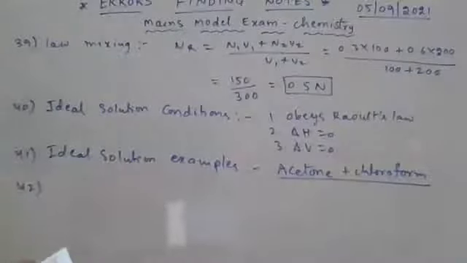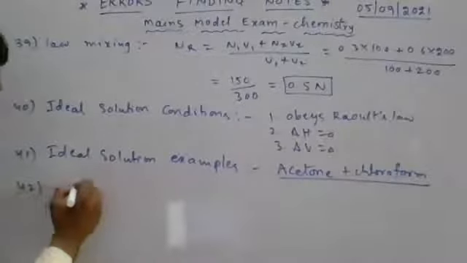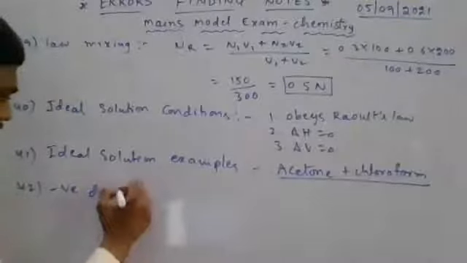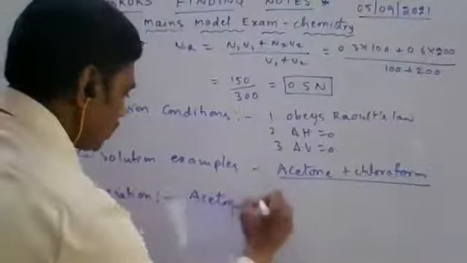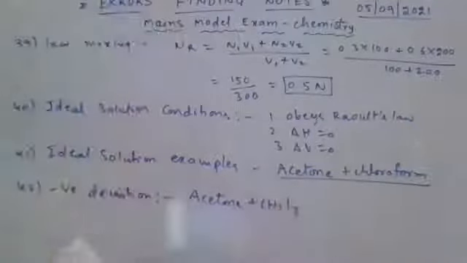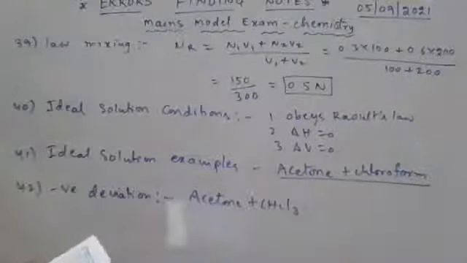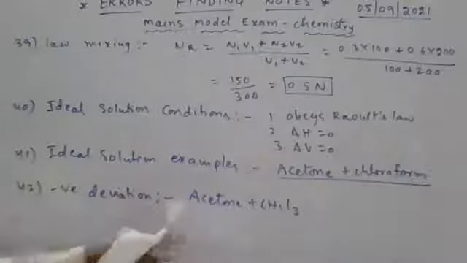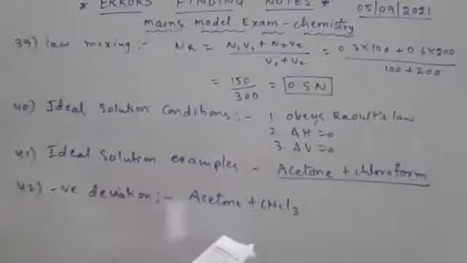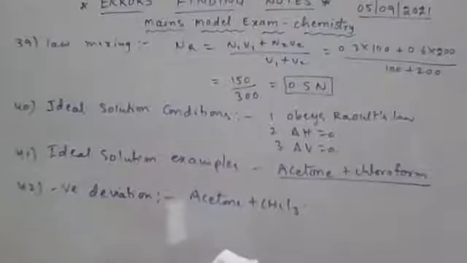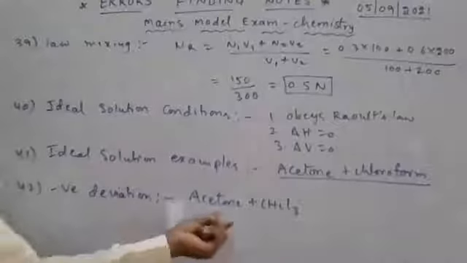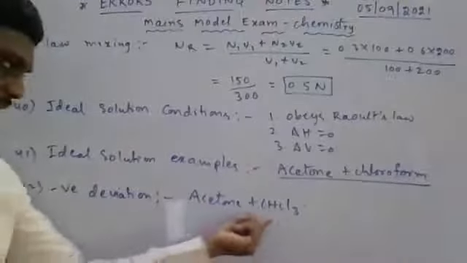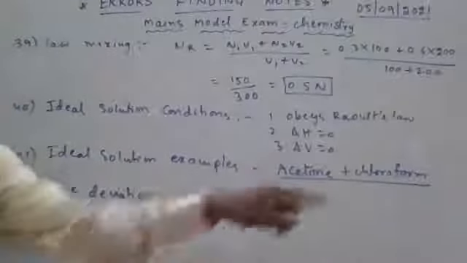Question number 42. Which of the following pairs show negative deviation? Here, negative deviation: acetone and chloroform. Acetone and chloroform, that is the second option. Look at acetone-benzene, acetone-ethanol, benzene-methanol. These are all positively deviated solutions. Here, acetone and chloroform: before mixing, no attractions. After mixing, attractions.